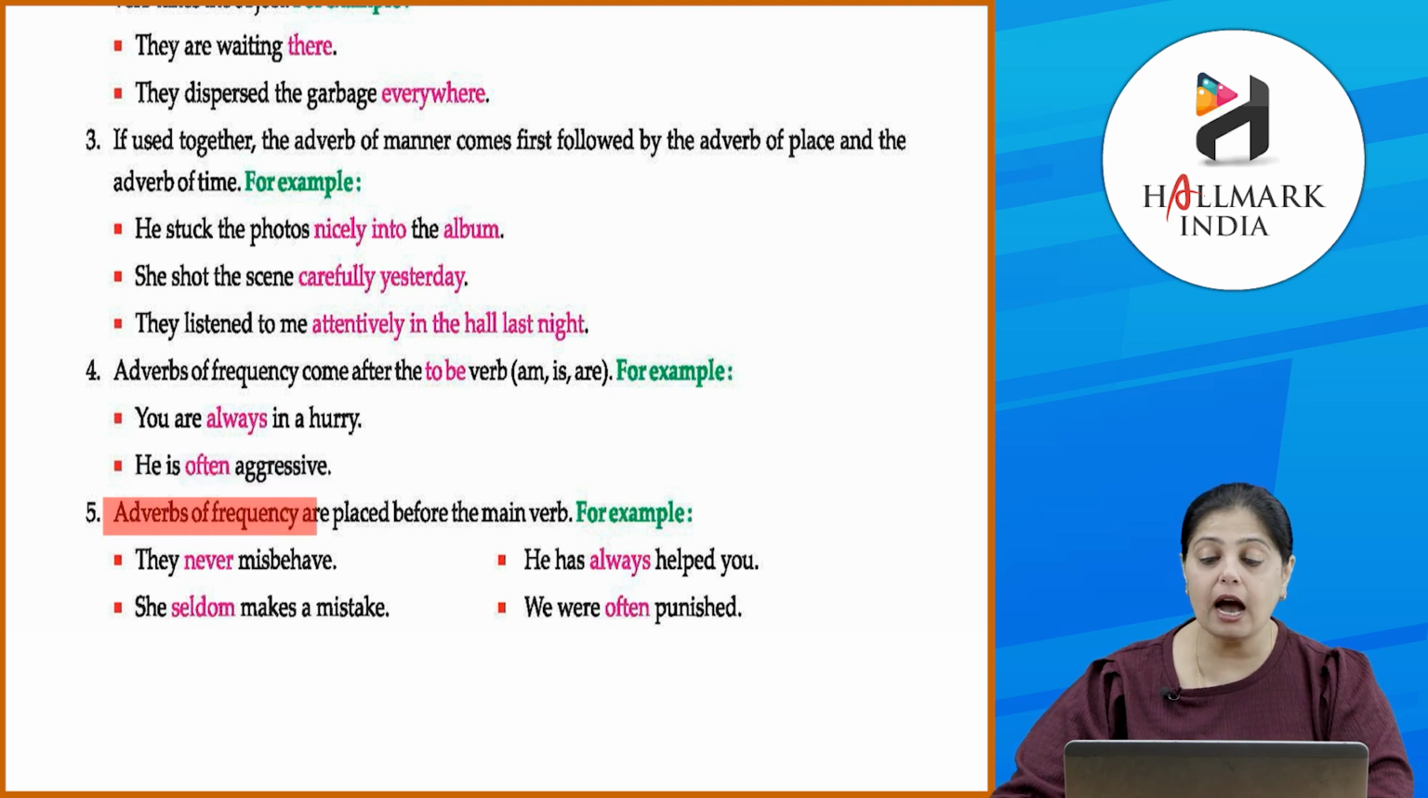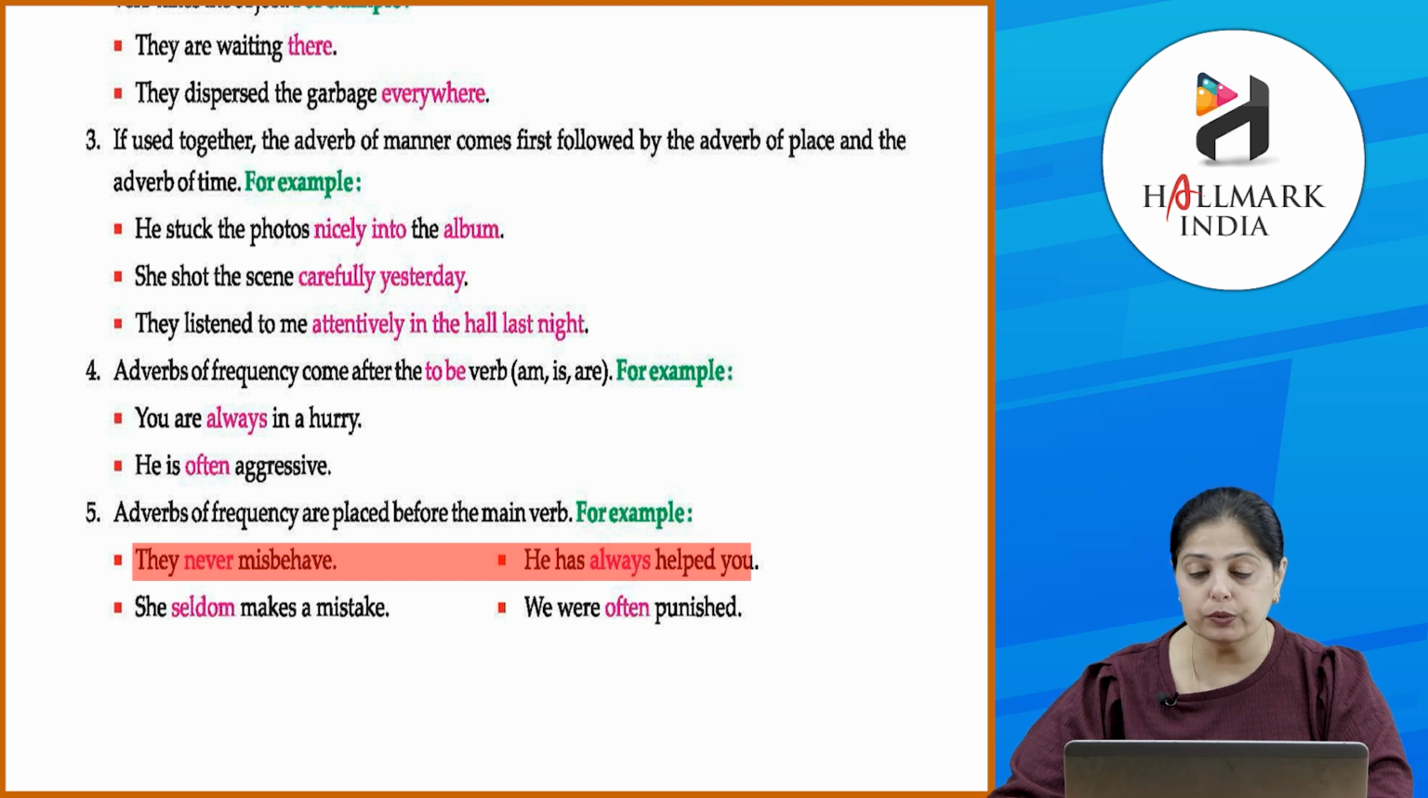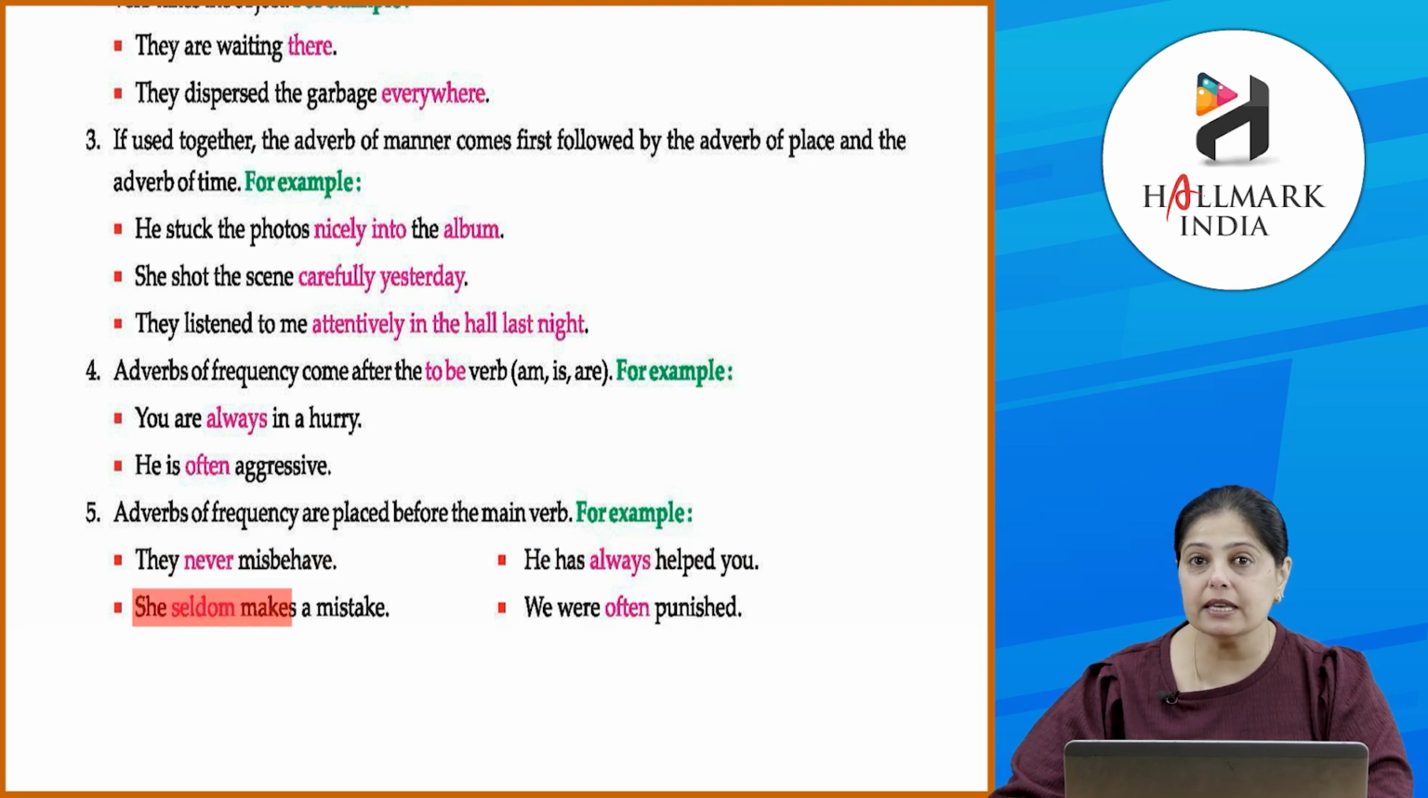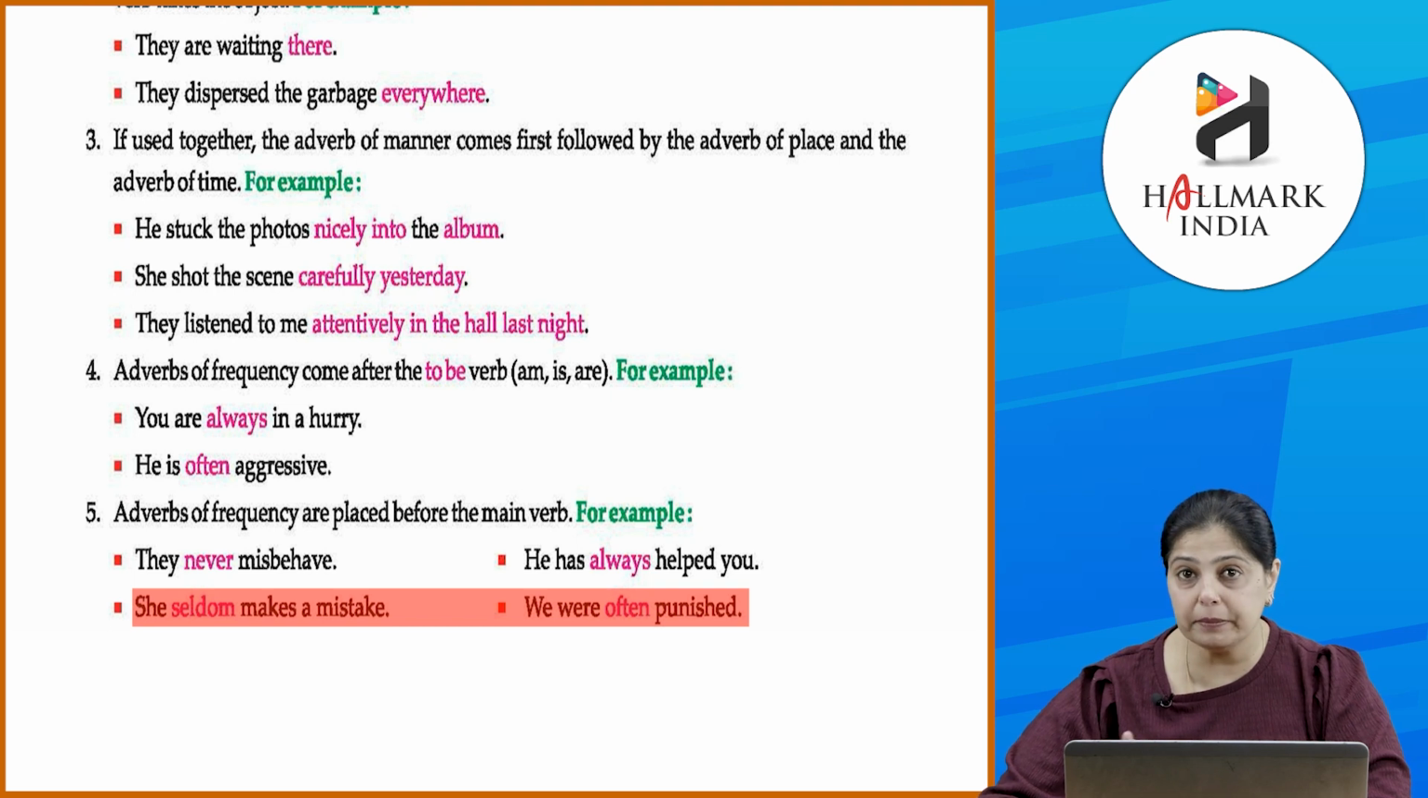Adverbs of frequency are placed before the main verb. They never misbehave. He has always helped you. She seldom makes a mistake. We were often punished. तो यहाँ पे आप देखोगे कि ये जो frequency वाला जो adverb है वो आता है verb के पहले. Okay, it comes after the be verb and after the to be verb and it also comes before the main verb.